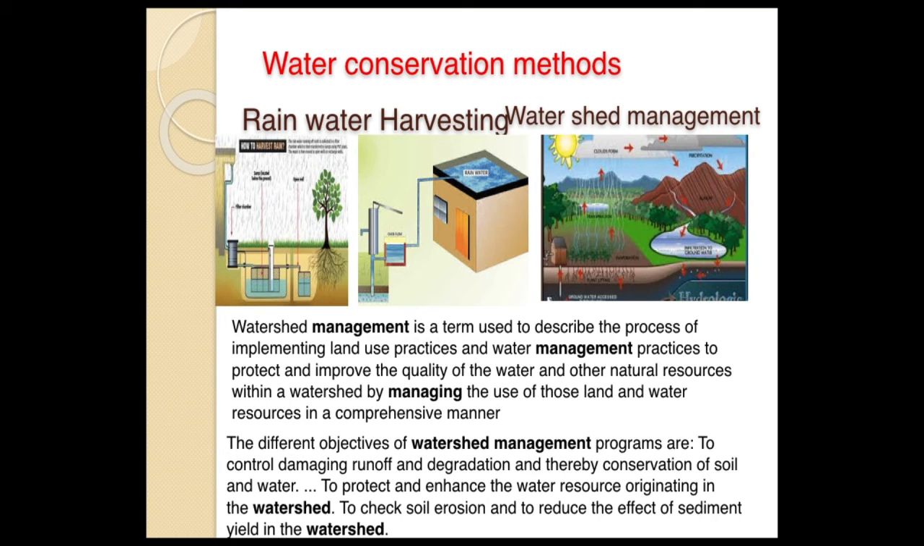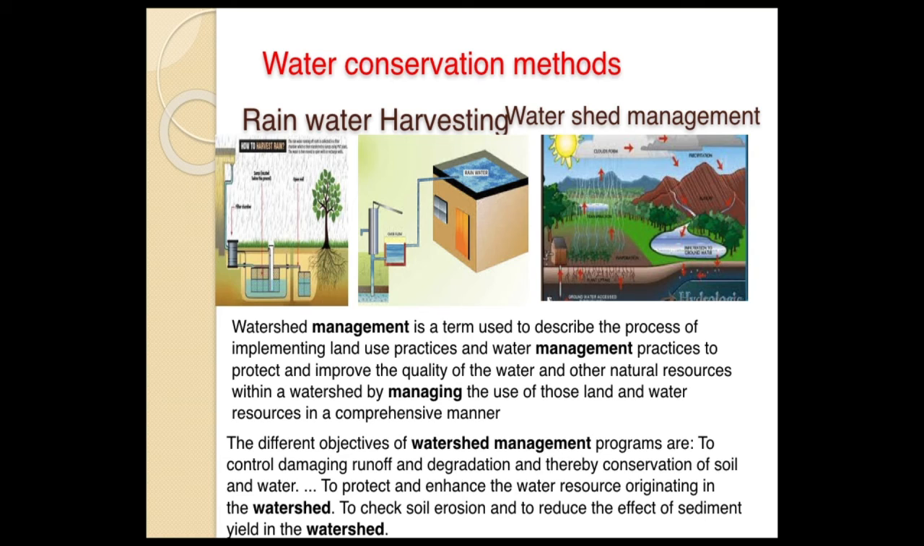Then the next one is watershed management. So how to preserve water and land, that is watershed management. It is the process of implementing land use practices and water management practices to protect and improve the quality of the water and other natural resources within a watershed, by managing land and water sources in a comprehensive way.